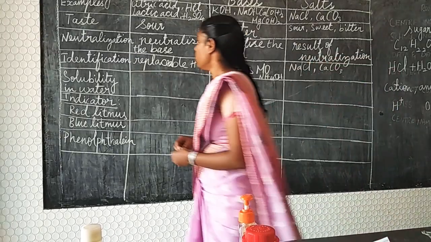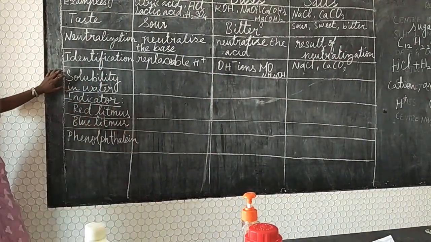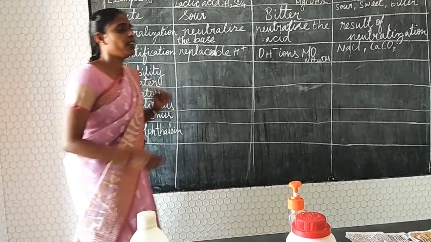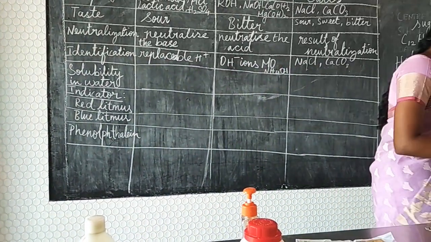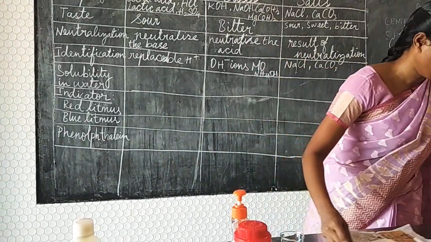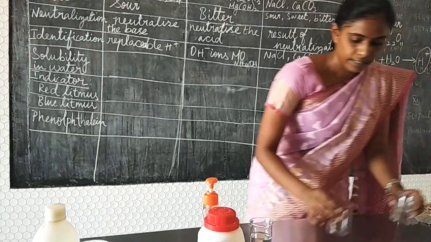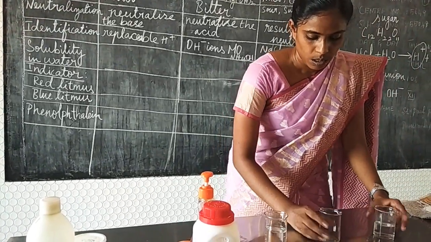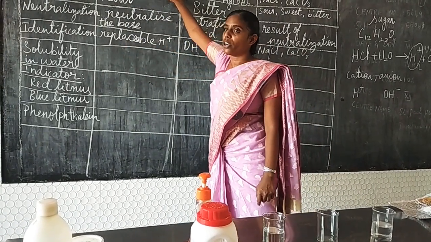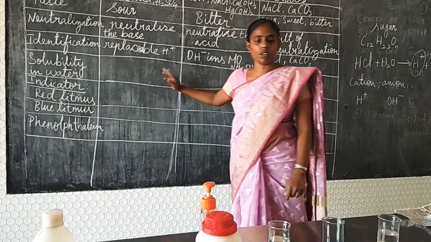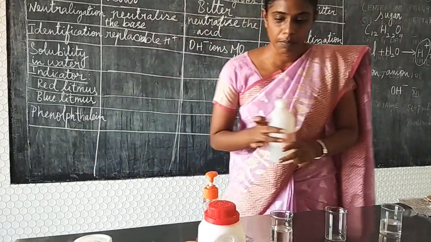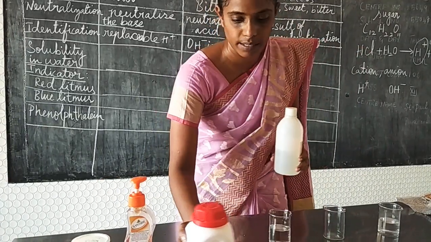So the next thing is solubility in water. It's a very important thing. So how they get dissolved in water: I am now taking three things in this. We are going to find how acids get dissolved in water. So when you take acids and dissolve them in water, I am now taking hydrochloric acid.